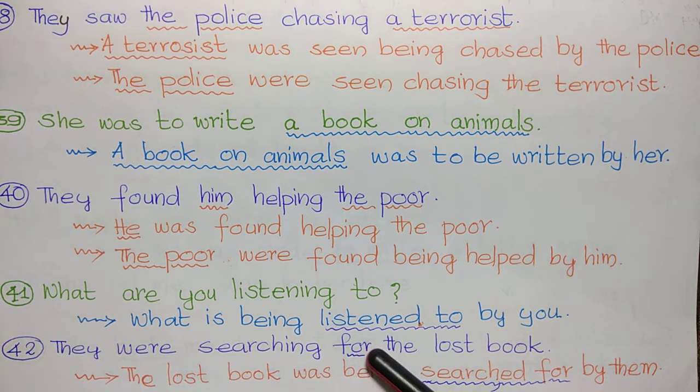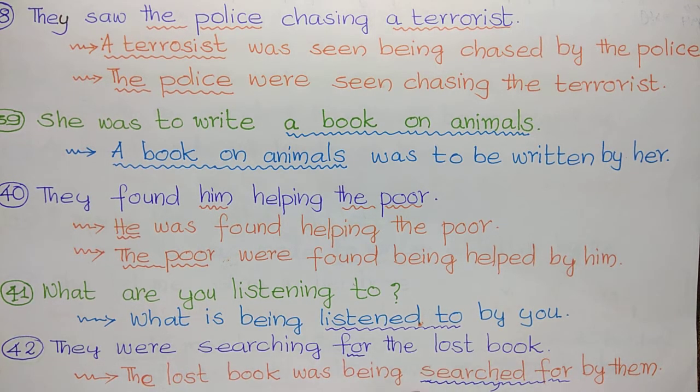The object is the lost book. The lost book was being, it is an ing form, so we use being as the to be form, was being searched for by them, searched for. Here also preposition is used in the passive as well. Searched for by them.